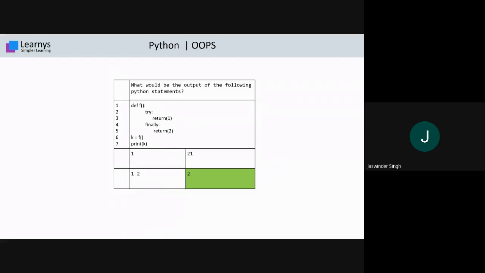So inside the try that return 1 is true, and that return 1 is assigned to k. But then finally will run and finally will return 2. So that 2 that finally returns overrides the previous value. So k has the value 2 and that value is printed by k. So print k, print 2.